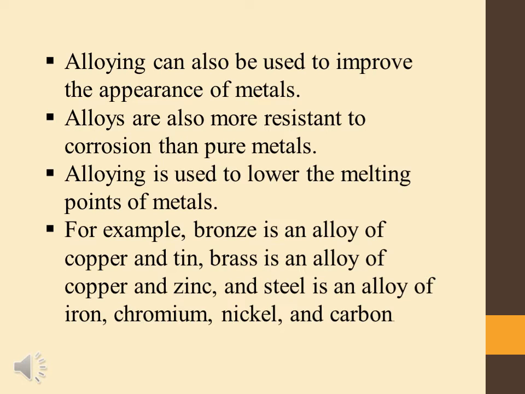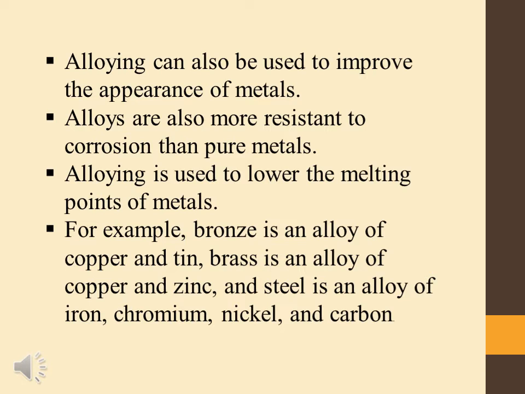The reason for this is that in an alloy, we take a metal and add a small amount of another metal or element, which acts as an impurity. We have learned in Unit 1 that impurities decrease the melting point.